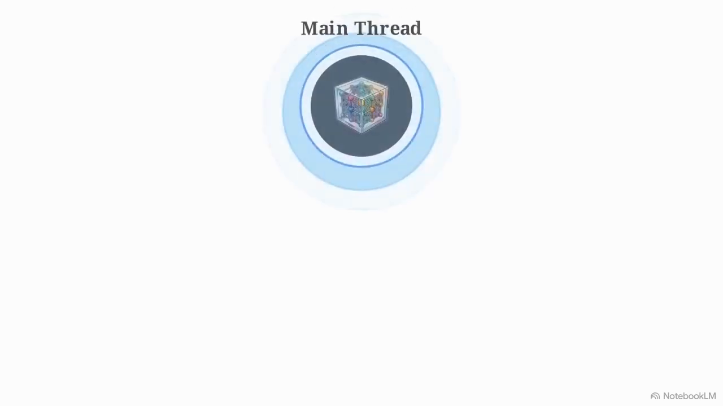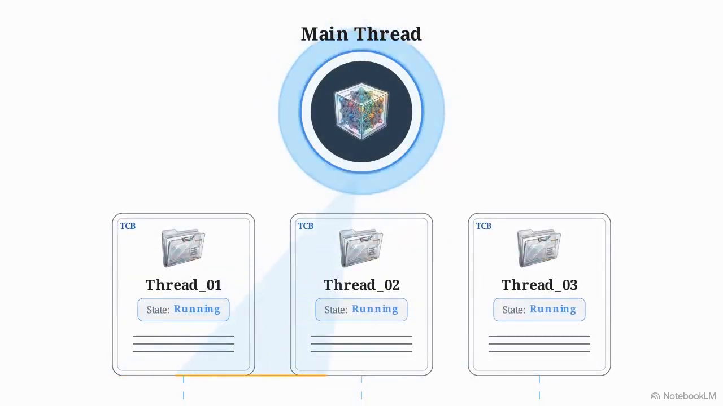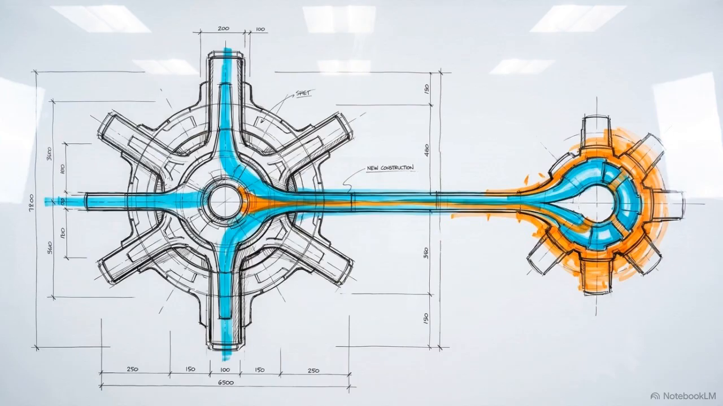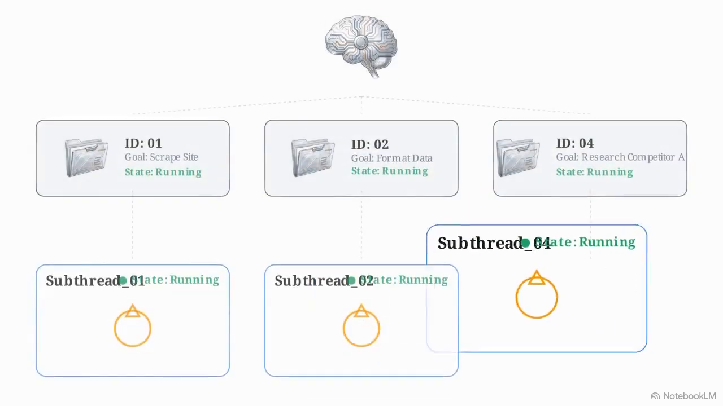To see how this behaves in practice, we can look at an execution vignette from the paper's experiments. Here, the main thread is monitoring 3 active subthreads. The main thread determines it needs granular data on a specific facet of the global problem, so it branches a new subtask. That subthread begins asynchronously executing web queries in complete isolation. Meanwhile, the main thread continues its own synthesis.